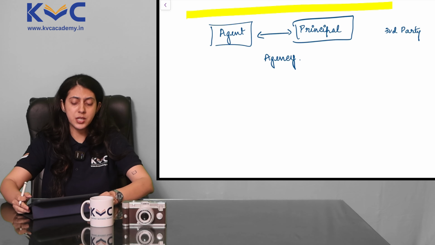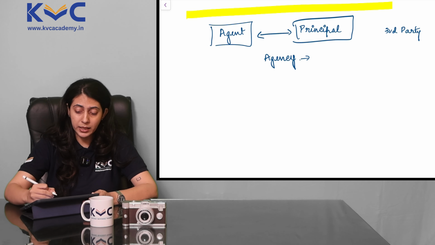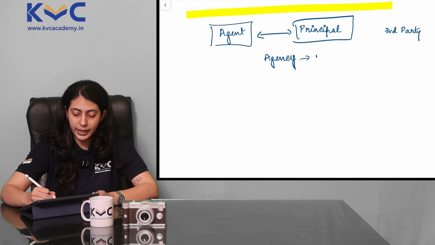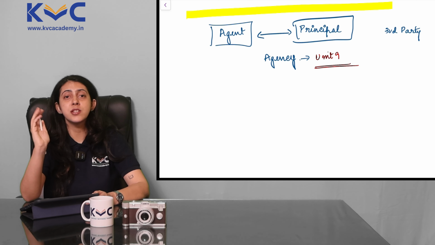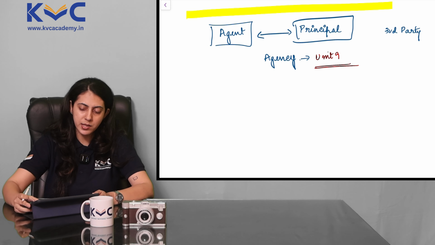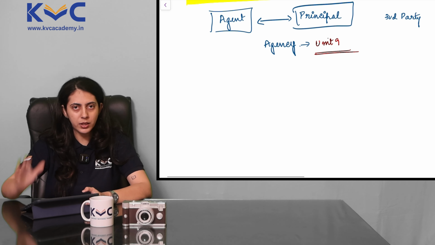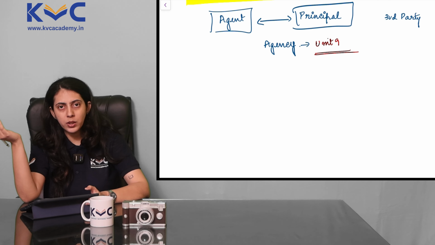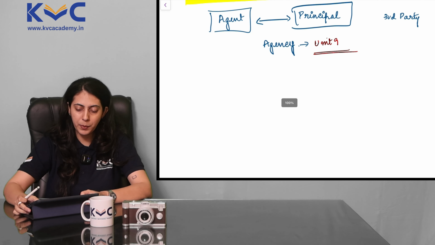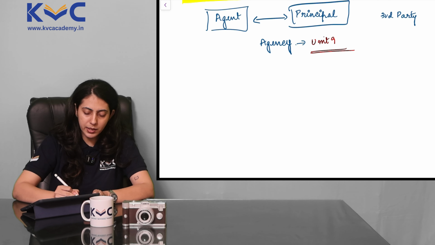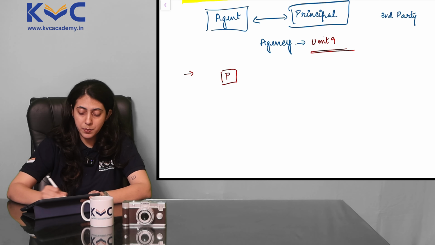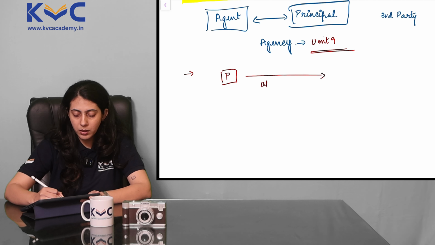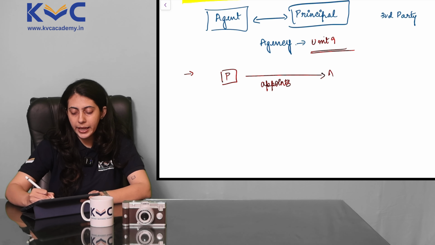Now, how is it relevant here? This is a whole unit, by the way, for you under Indian Contract Act. Unit 9 talks about agency. Entire unit is about agency. So we will learn conceptually everything even there. And once you learn that unit, of course, this is automatically a part of that. But still, let's understand it now. Who appoints the agent? Principal. So our principal here is appointing the agent.